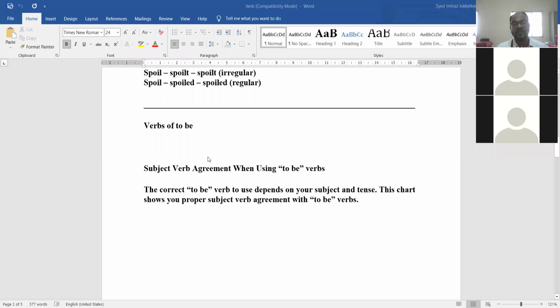There are three forms of the main verbs, and the main verbs may be regular or irregular. These are the things we have learned.